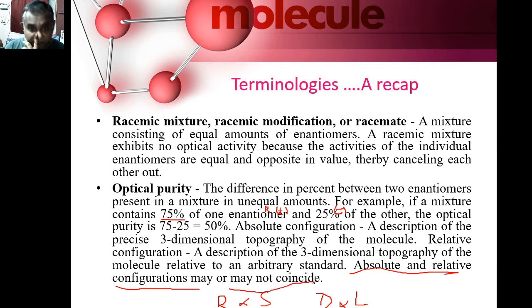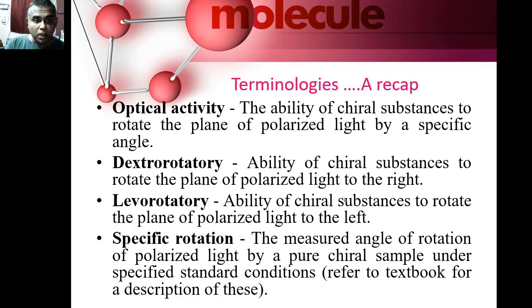So please remember, you can have a D isomer and an L isomer, and you can have a D plus isomer or a D minus isomer. Similarly, you can have an L plus isomer or an L minus isomer. The ability of a chiral substance to rotate plane polarized light by a specific angle is what we call optical activity.